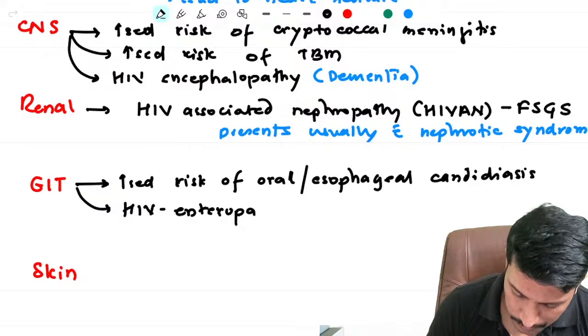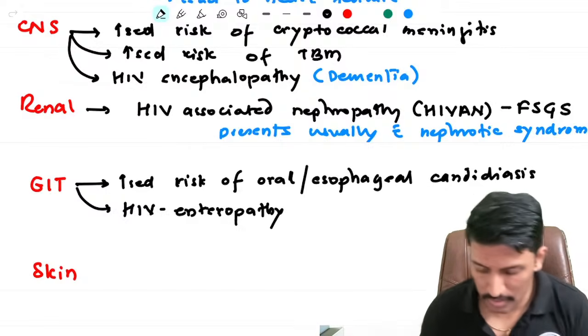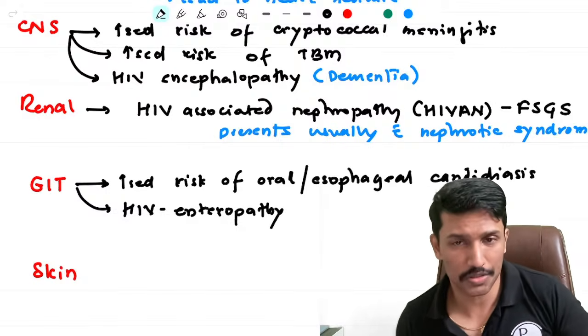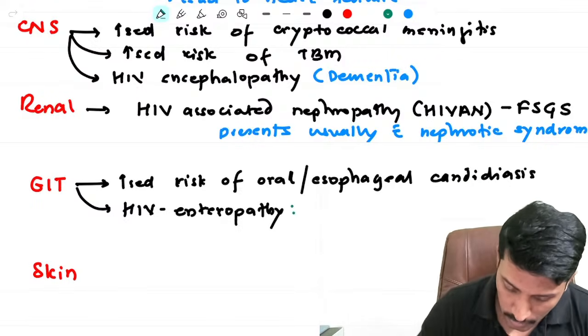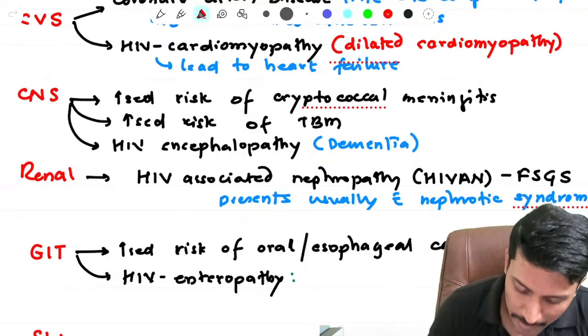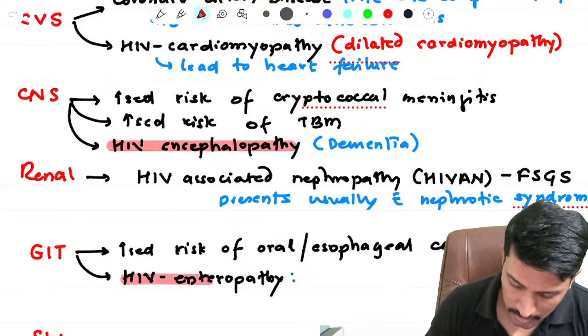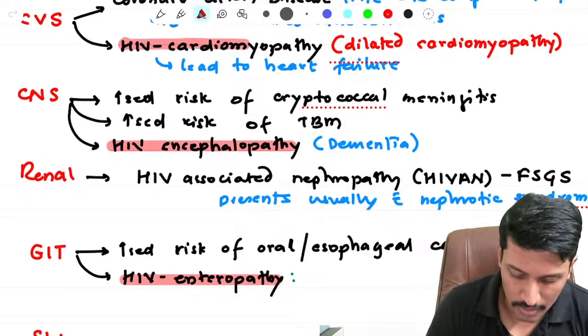There is also increased risk of opportunistic GIT infections. Apart from that, there is HIV enteropathy. So particularly these pathies you need to mention: HIV encephalopathy, HIV enteropathy, HIV cardiomyopathy.